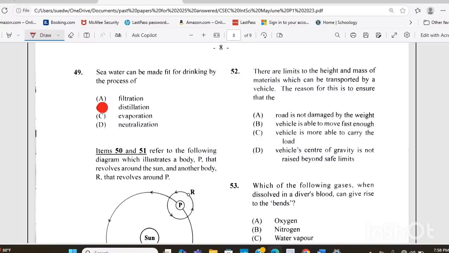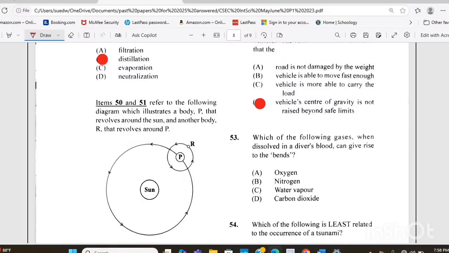Question 52. There are limits to the height and mass of materials which can be transported by a vehicle. The reason for this is to ensure that the A. Road is not damaged by the weight. B. The vehicle is able to move fast enough. C. The vehicle is more able to carry the load. Or D. The vehicle's center of gravity is not raised beyond safe limits. And the answer there is D.